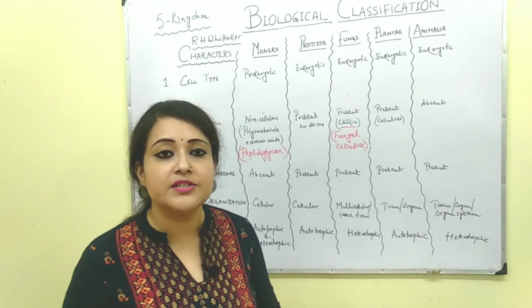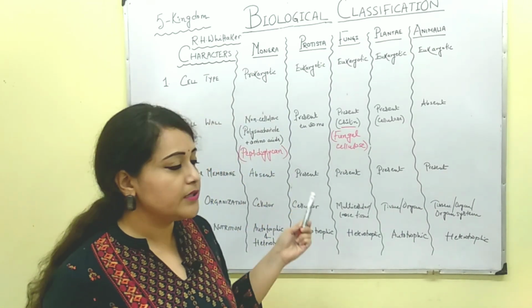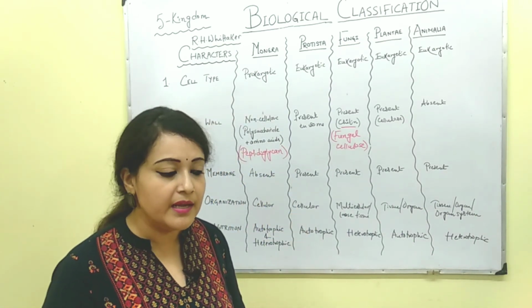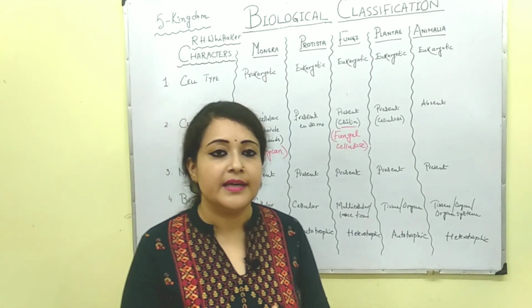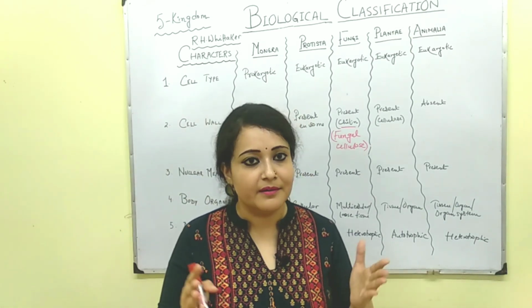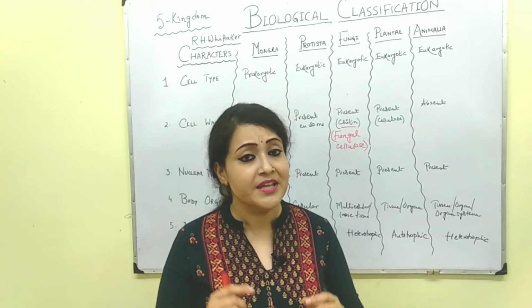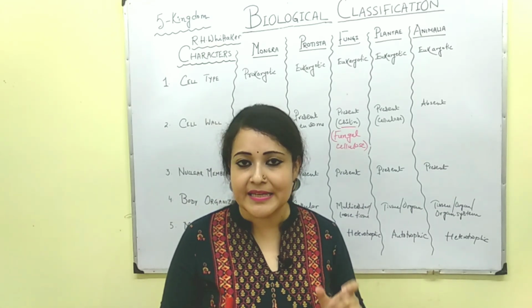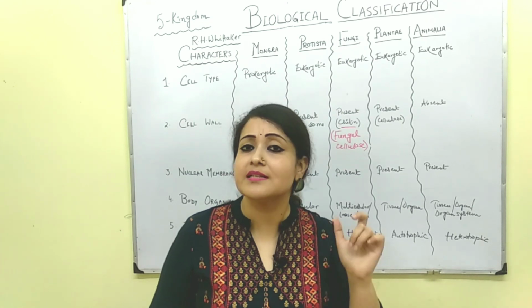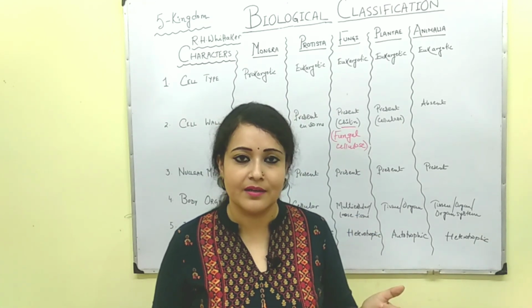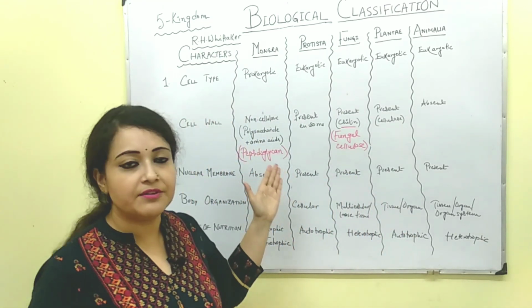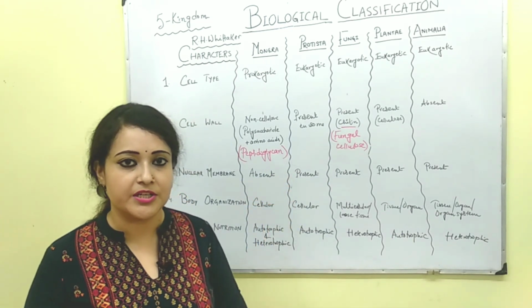You can find this chart in your NCERT, and I tell you that NCERT is the Bible of biology. Those of you aspiring for the NEET exam should study NCERT and should not miss a single point that is written in NCERT. So this is about the five kingdom system of classification.